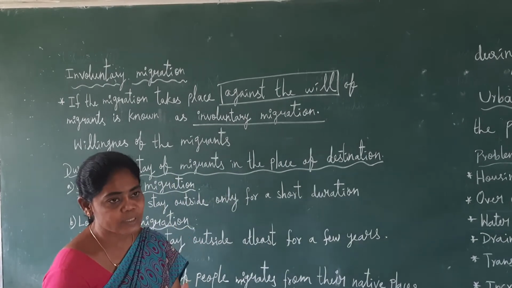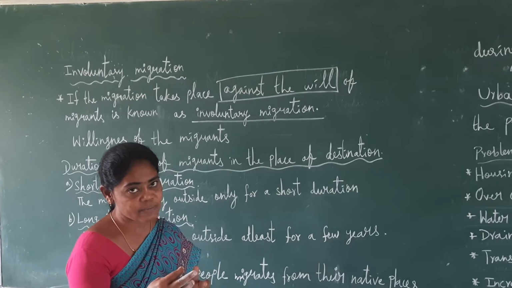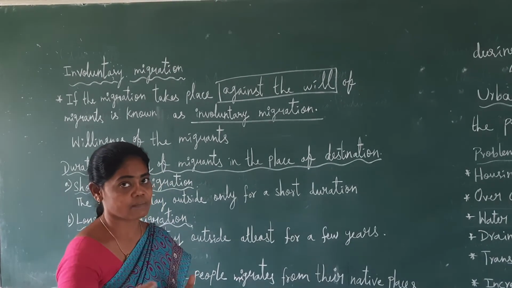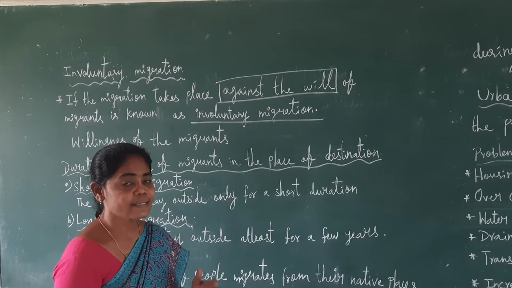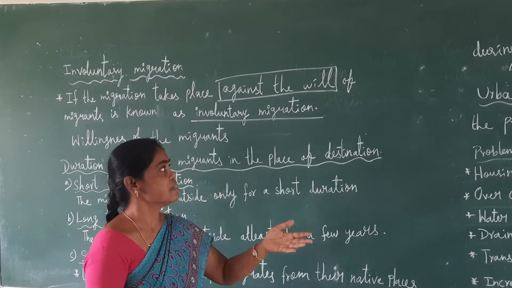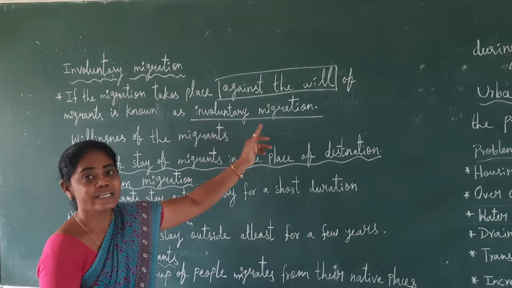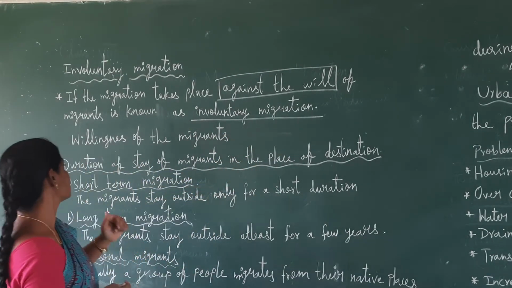So we have seen two types: voluntary migration and involuntary migration. Voluntary is people's free will. Involuntary is against the will of migrants.